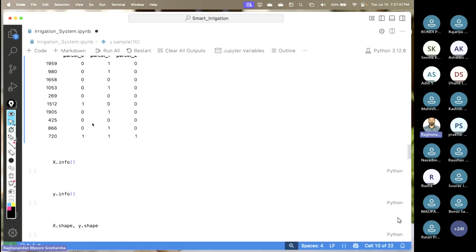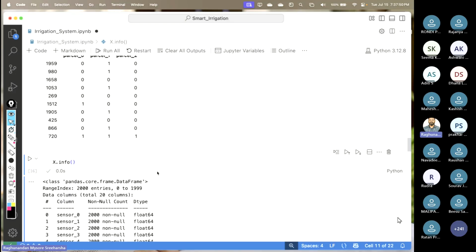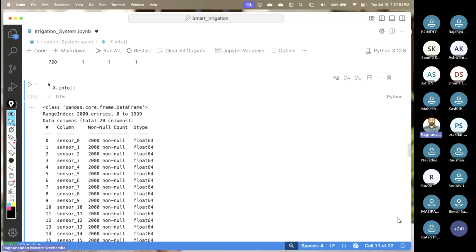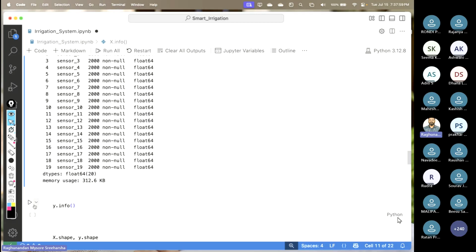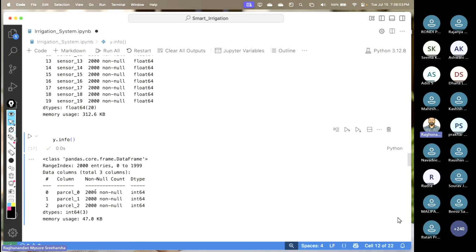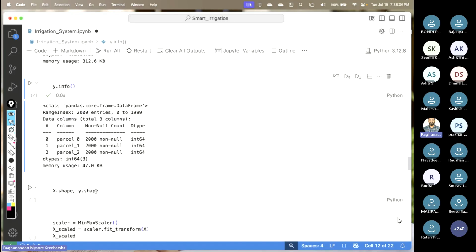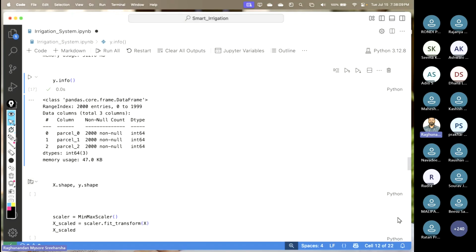So next I want to know the feature information. Let me run this. Again, as you can see here, we are getting the information of X, right? We have got all the float values. Similarly on the Y, we will get all those integers, which will say 0 or 1 or 2.